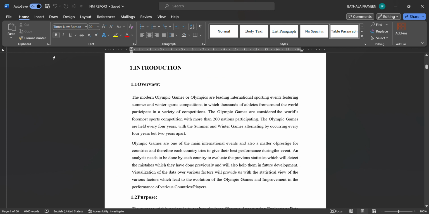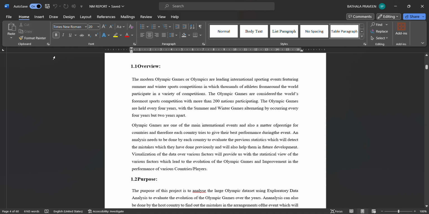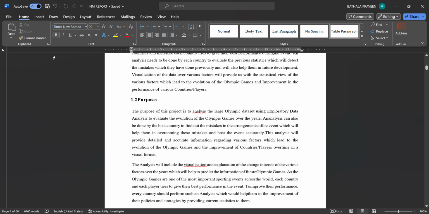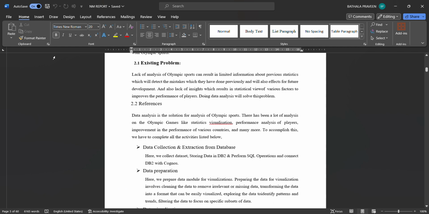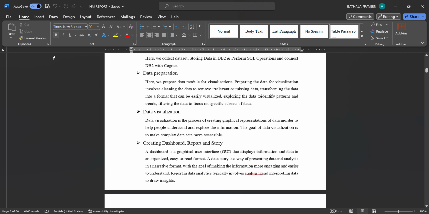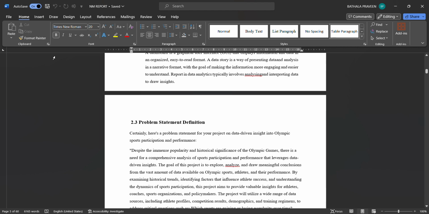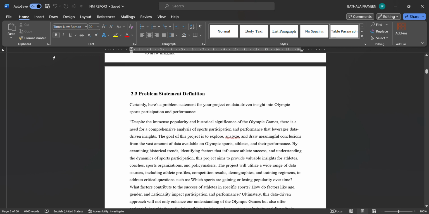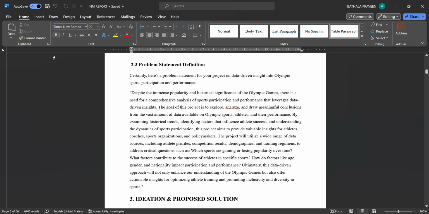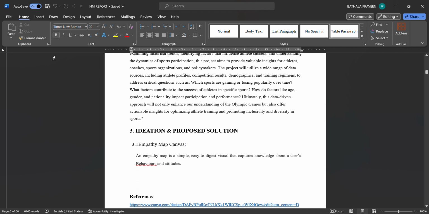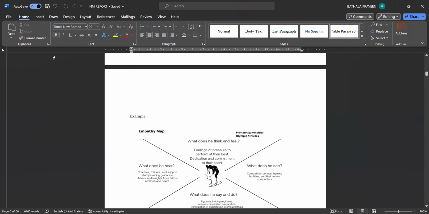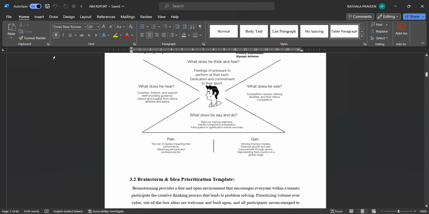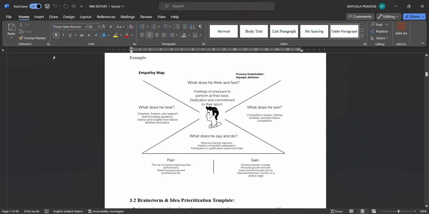Modern Olympic Games and Olympic are leading international sports. This is the purpose which I created, and this is the literacy survey which I conducted among the students. Existing problem statement which I created and I wrote. Ideation proposed solution. For ideation proposed solution, I created an empathy map based on the Olympic sport game.